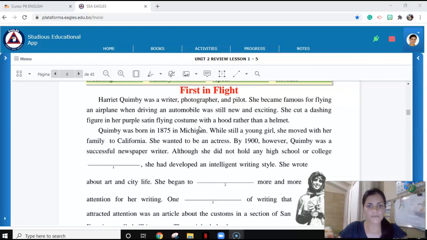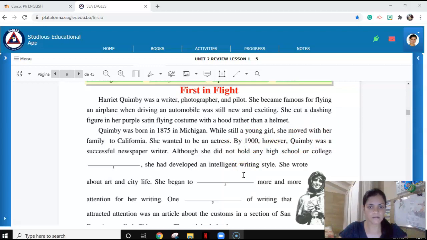So before we start, remember that it's very important to look for context clues when we are working on activities like these ones in which you have to look for the missing word. So let's start now. First, In Flight.